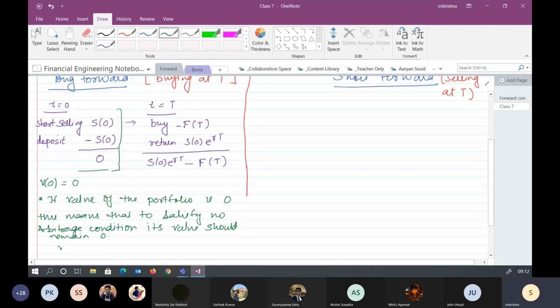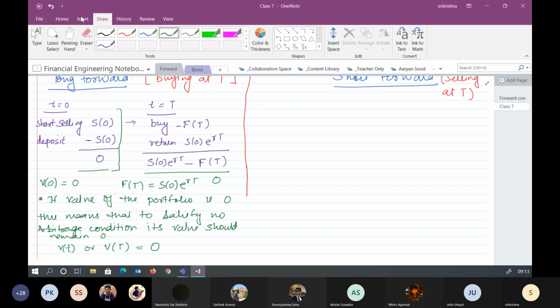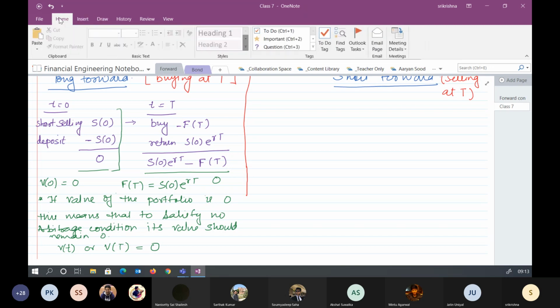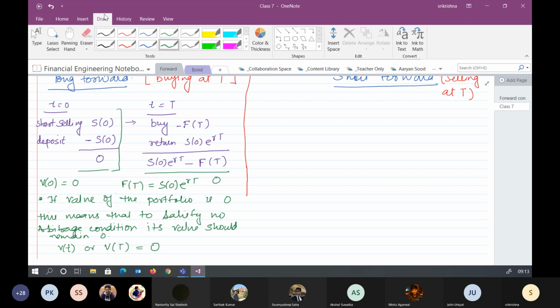So we can say that whether it is VT or V at any time between 0 to capital T, the value should be equal to 0. If I equate this to 0, I will get that the forward price should be the same as if it is growing with the risk-free interest rate. Please remember this part. Have you understood?